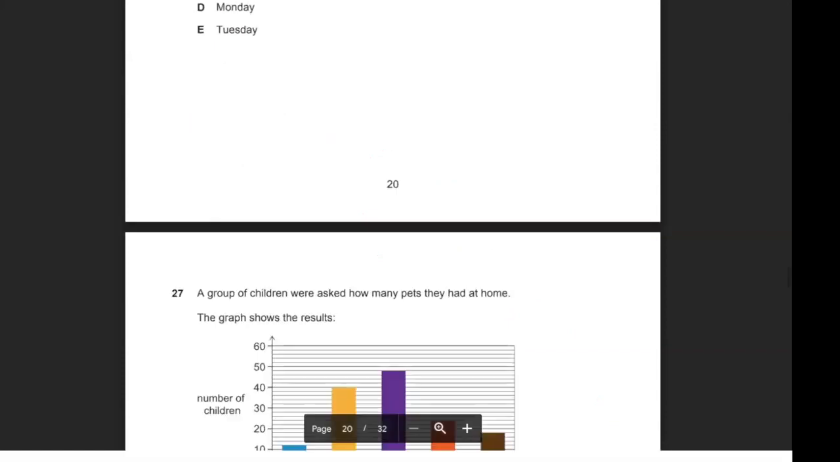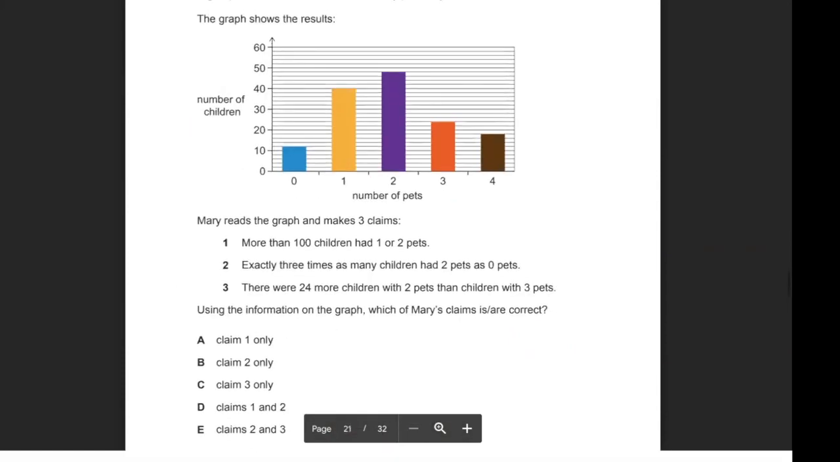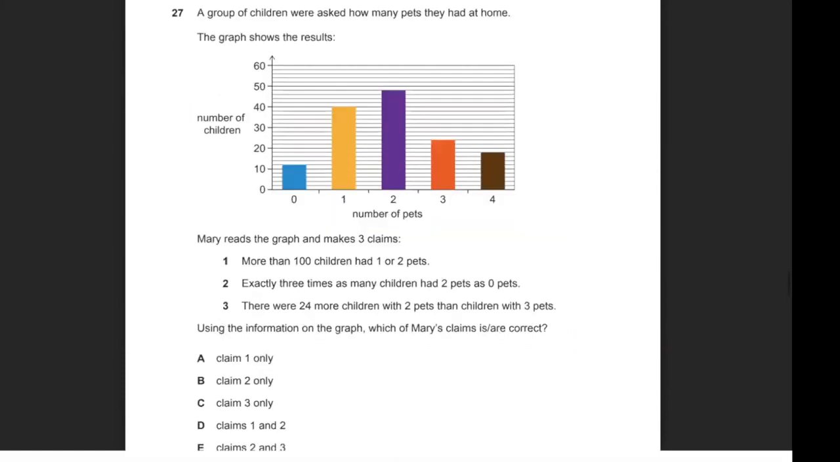Okay, let's move on to question 27. It says, a group of children were asked how many pets they had at home. The graph shows the result, okay? Mary reads the graph and makes 3 claims. Claim number 1 was more than 100 children have 1 or 2 pets. Number 2, exactly 3 times as many children had 2 pets as 0 pets. Number 3, there were 24 more children with 2 pets than children with 3 pets. Using the information on the graph, which of Mary's claims is or are incorrect?